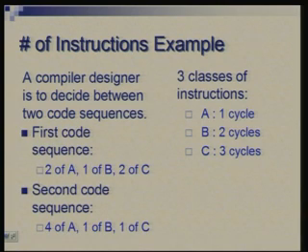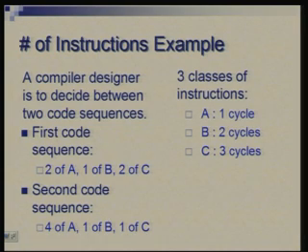So the options which the compiler designer is debating are these two code sequences. First sequence uses two instructions of type A, one instruction of type B and two instructions of type C. Okay, for the same computation. So this is one possible way one could translate the same computation. The second way is you have 4 of A, 1 of B and 1 of C. Alright. So now how do you evaluate this choice?